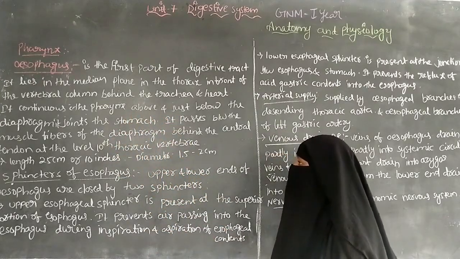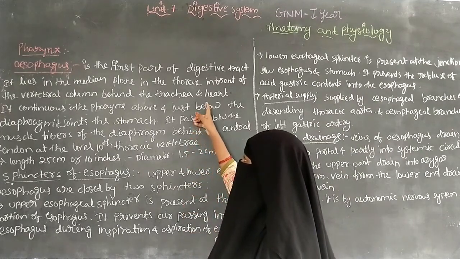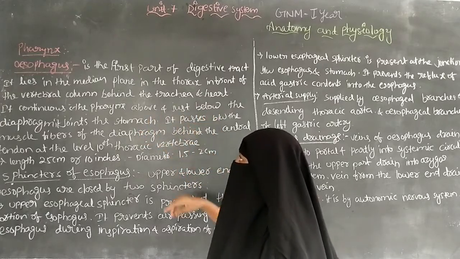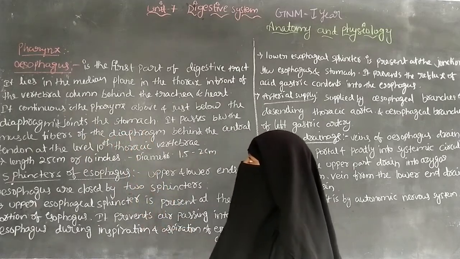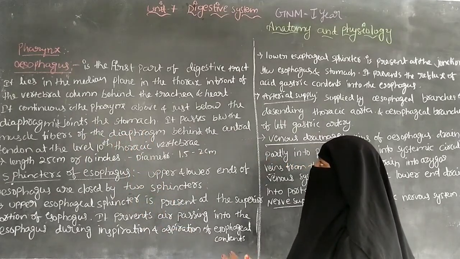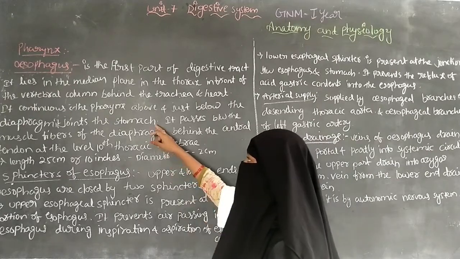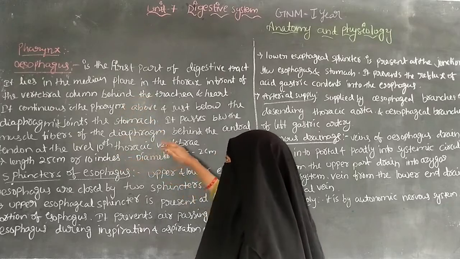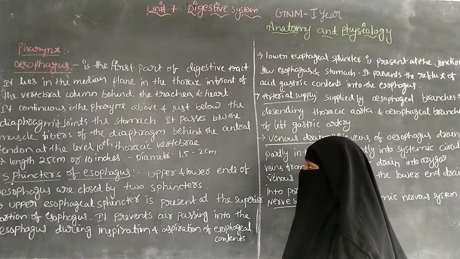just below the diaphragm it joins the stomach. The upper part of the esophagus becomes the pharynx, and the lower part joins the stomach just below the diaphragm. It passes between the muscle fibers of the diaphragm.